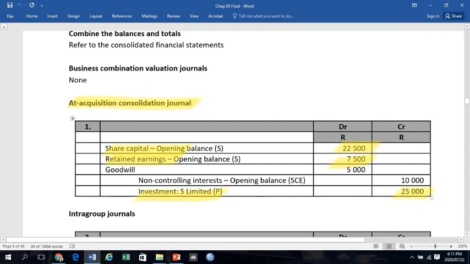We measure NCI either at fair value or their proportionate share. The fair value was given as 10,000 Rand in this example, and we have balancing goodwill. This journal entry did not change from any previous examples. It is still the basic at acquisition consolidation journal entry.